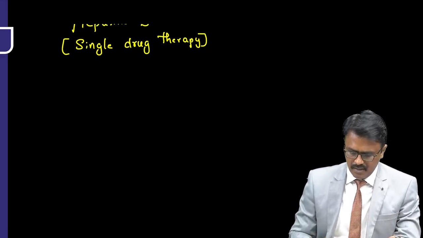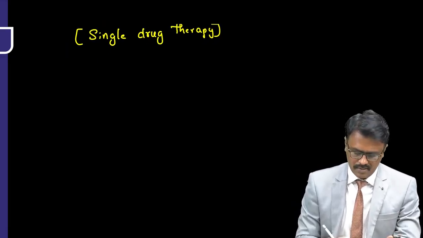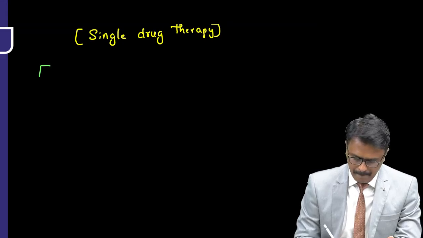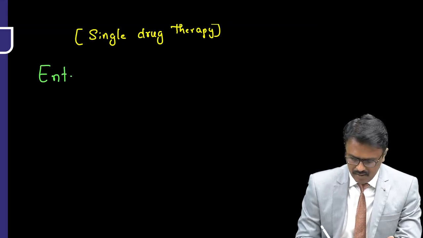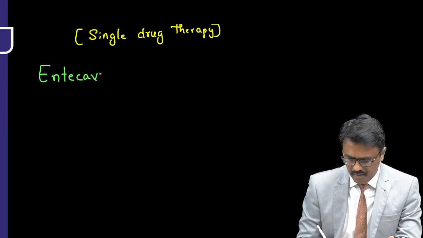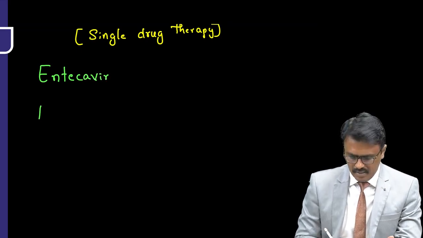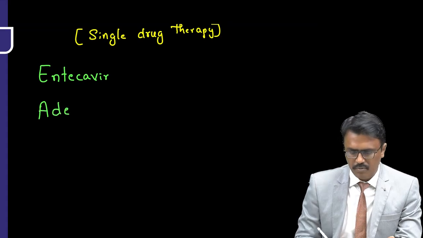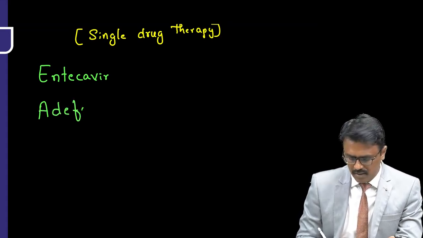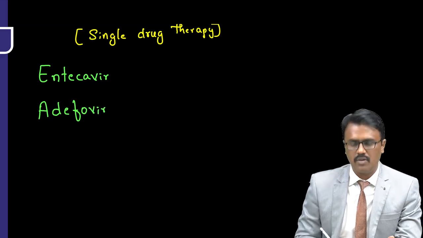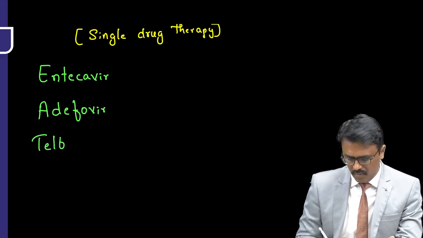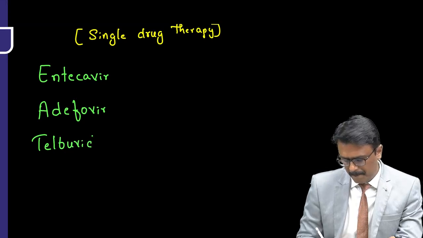And let us write what are the drugs for this. The drugs are entecavir. The name is entecavir. Then we have adefovir. And one more is called telbivudine.